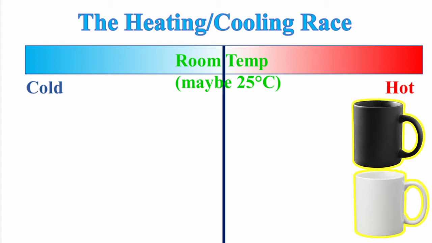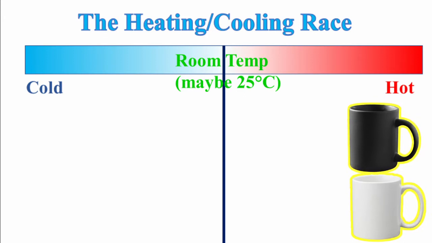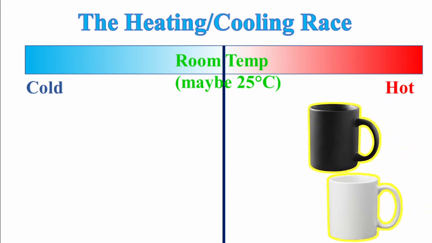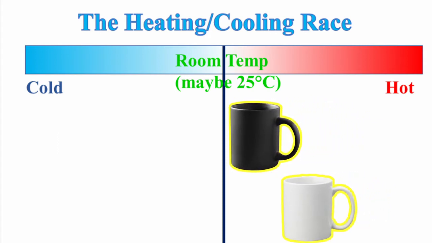Well, now that the temperature of the mugs is higher, the black mug will have the opportunity to emit far more radiation than it absorbs because of the temperature difference between the environment and the mug. And I think I forgot to mention, but white objects are very poor absorbers and emitters of radiation. So the white mug will again be left in the dust as its rate of emission is very low compared to the black mug.